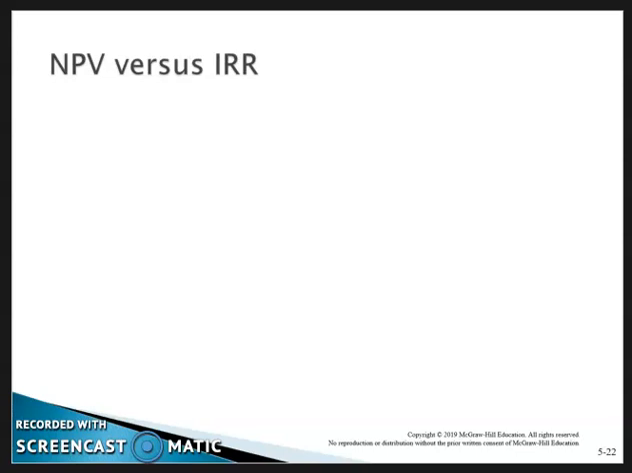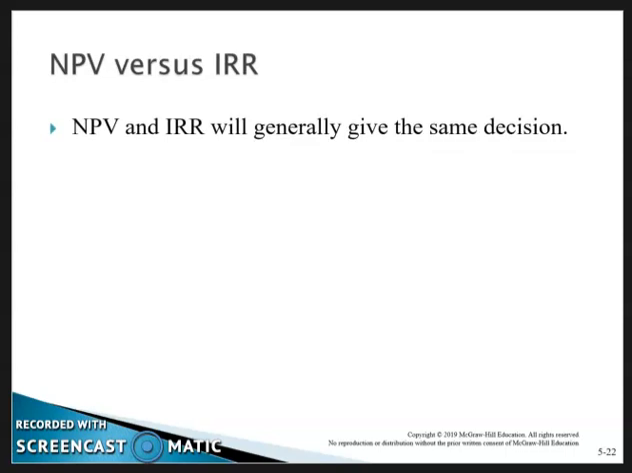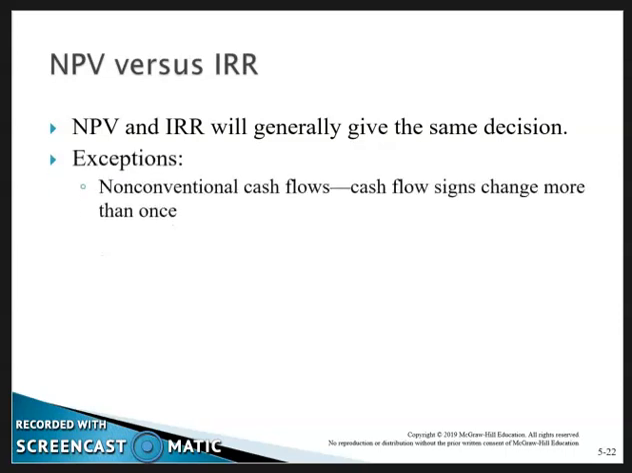So NPV versus IRR. NPV and IRR generally give the same decision, but not always. Exceptions occur if you have unconventional cash flows, where signs change more than once. If you think about it in the real world, you're pretty much guaranteed this. There are very few projects that don't have, say, multiple negative cash flows.